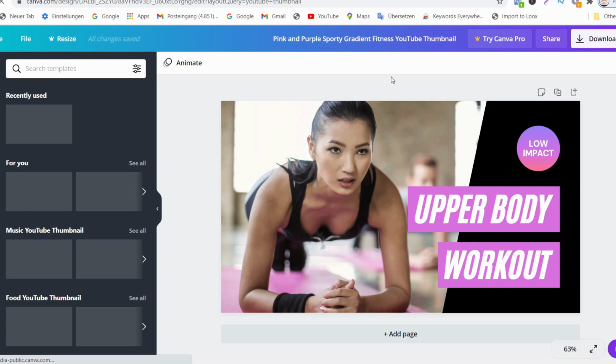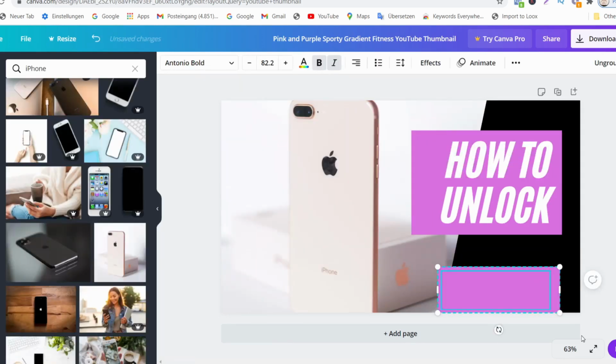I don't think we need this. We can delete this small tab here, and after that we just separate it, and this we want to change to iPhone. So we can just make an adjustment and drag it up here, and finish. We can just leave it like this, and we have our thumbnail built in just a few seconds. How to unlock iPhone. After doing this, we can just go up here and click on download.